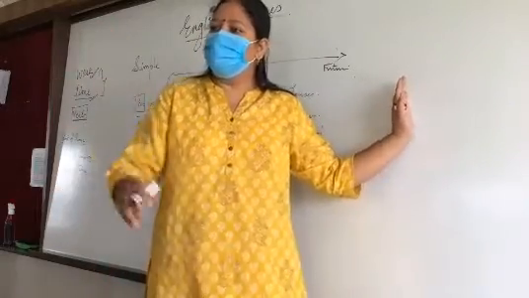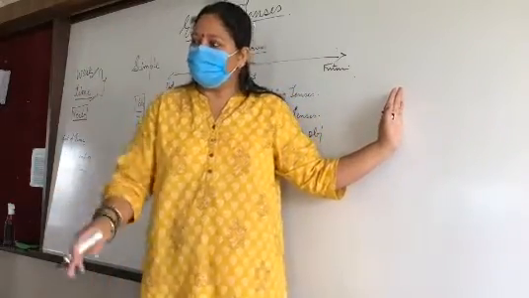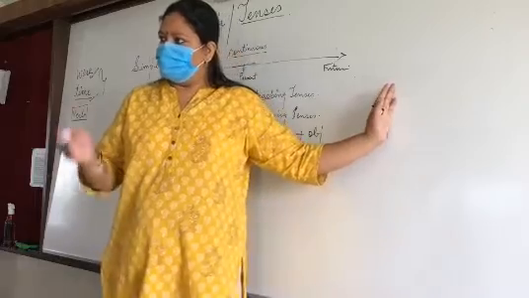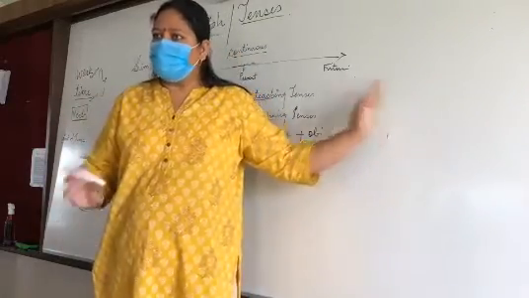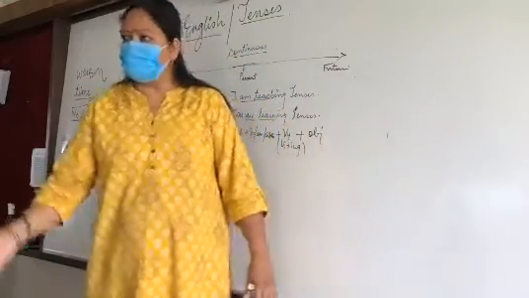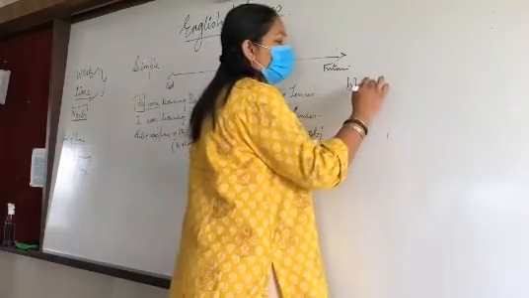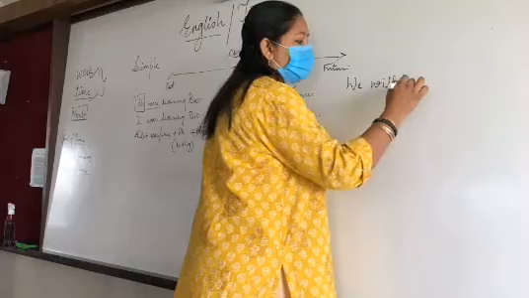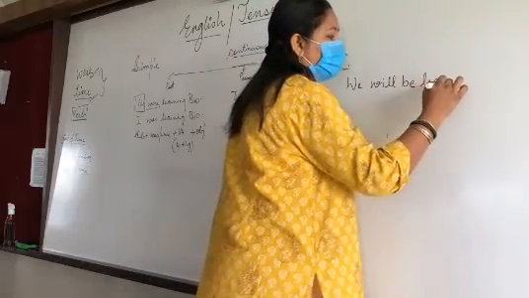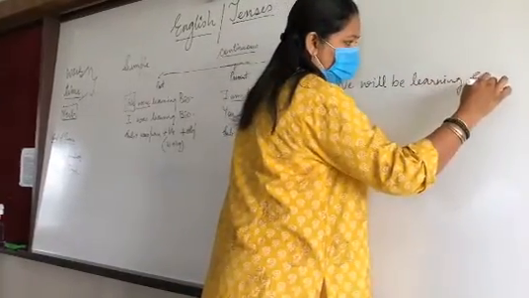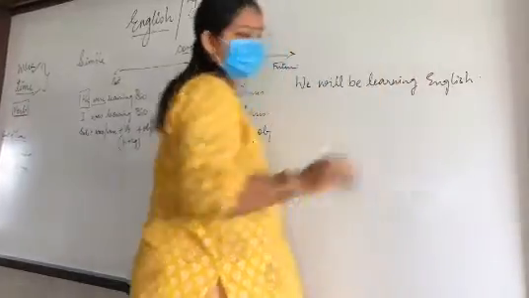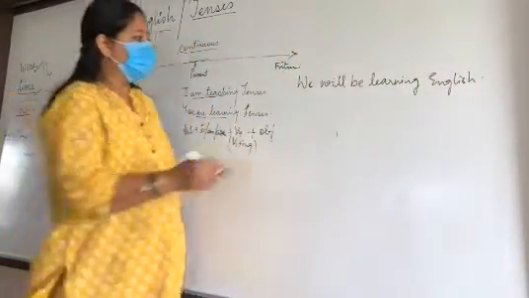I am giving you a point of time: tomorrow at this time, what will you be learning? Tomorrow at this time maybe I will come, and again you will be learning the same topic in English. So what will you say? We will be learning English. Now what is the structure?